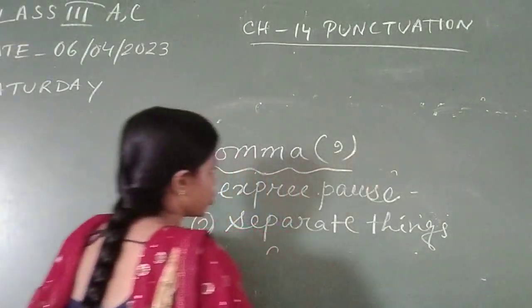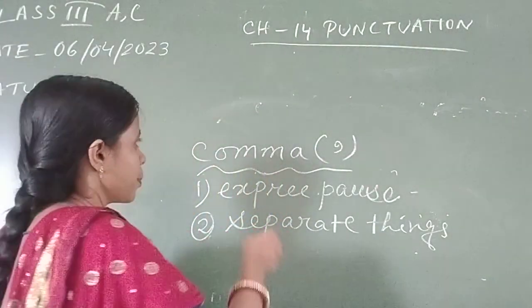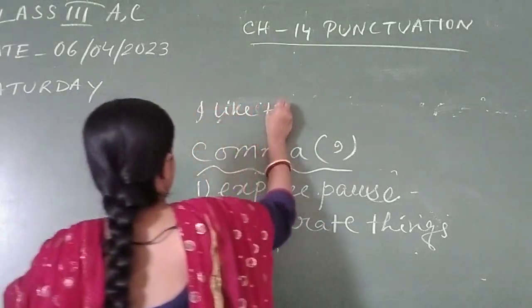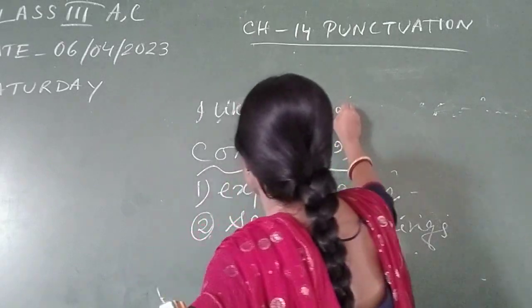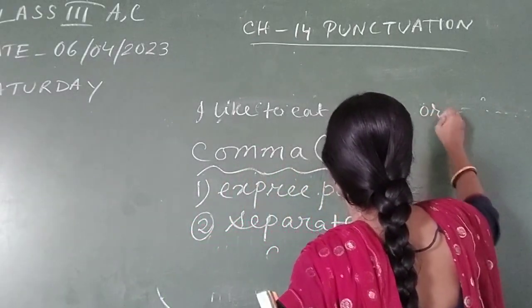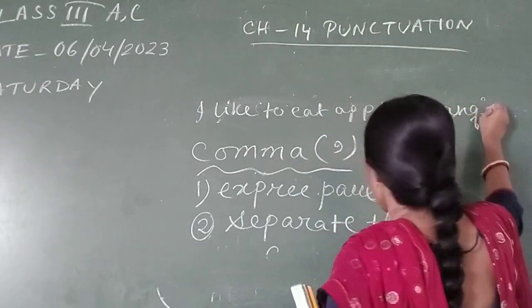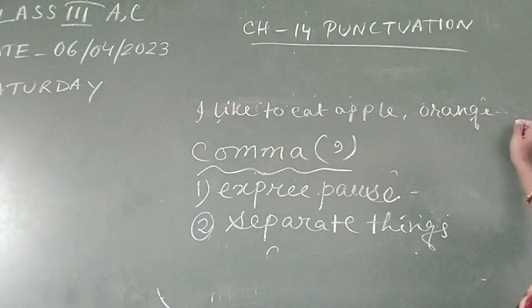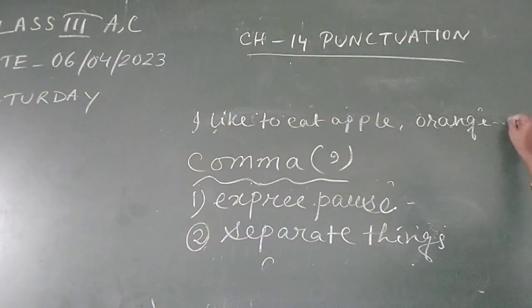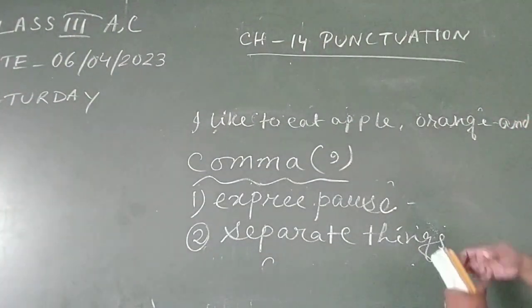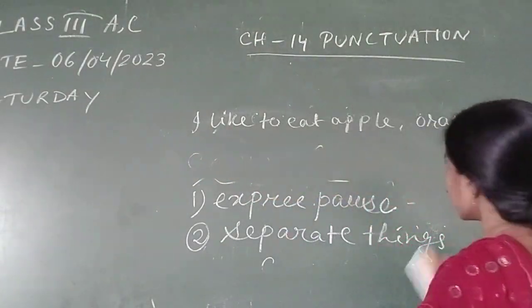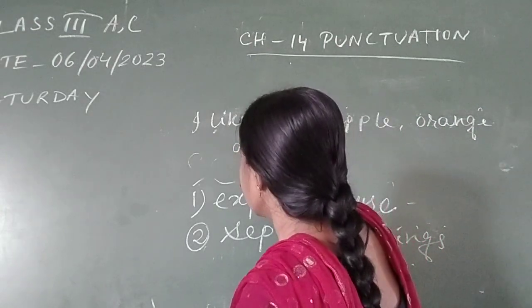We use comma to separate things, like suppose I am writing, I like to eat apple, orange and banana.